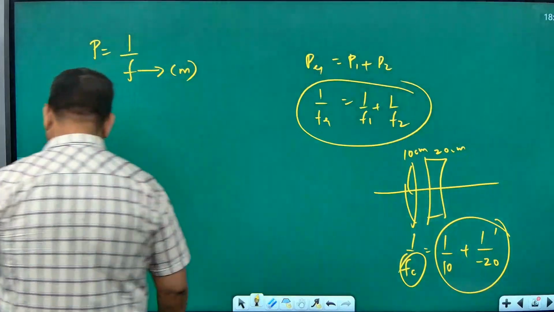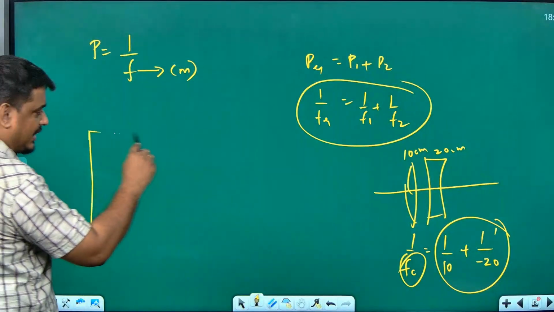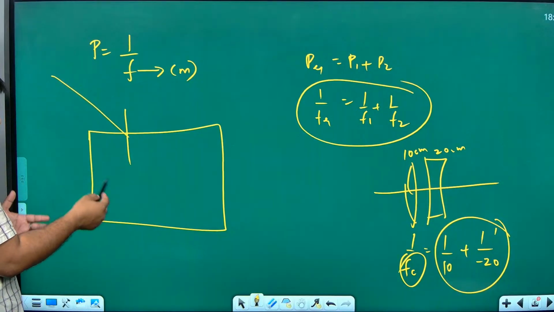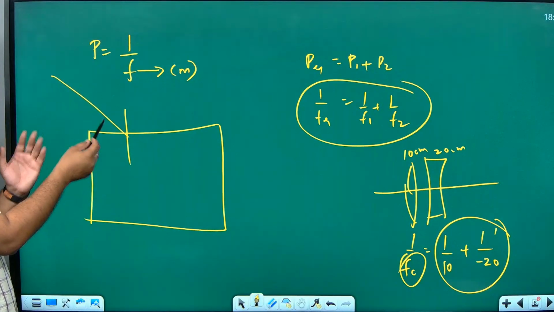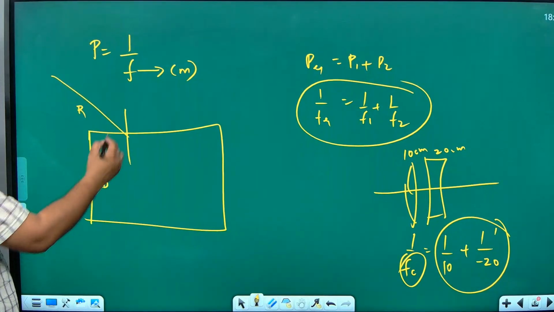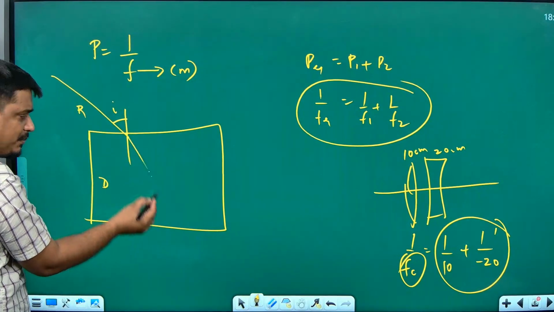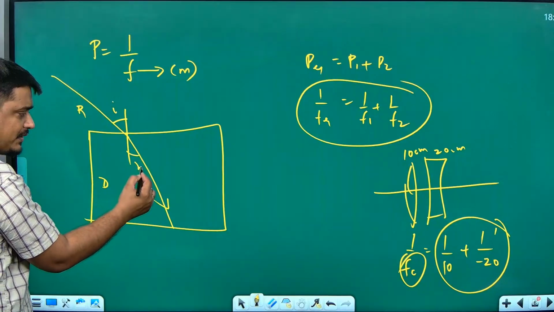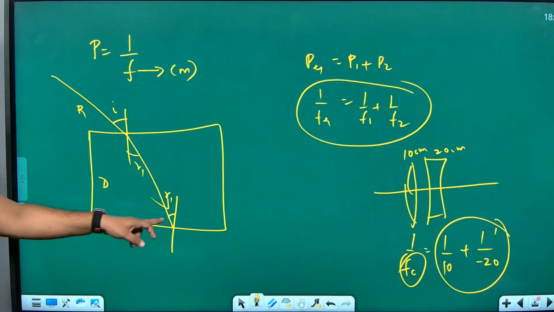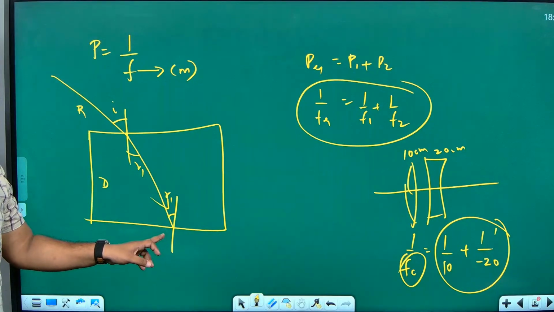First, I will draw it bigger here. If you have a glass slab, it will be of glass, and outside is air. So light is entering from what medium? Rare medium to dense medium. This is I, it will bend towards the normal, this will become R1 and this will also become R1 only because they are interior alternate angles, am I right?